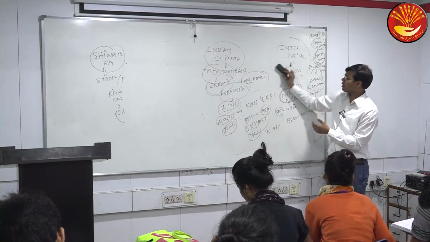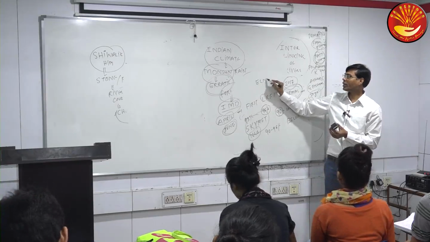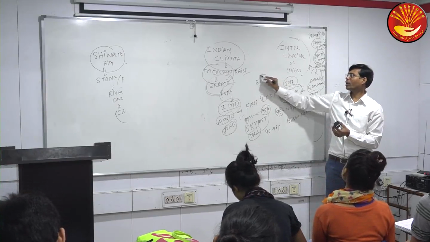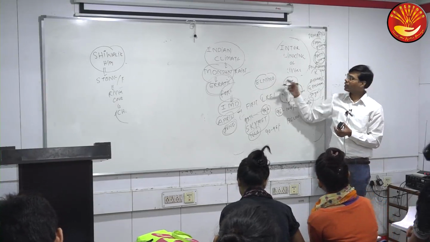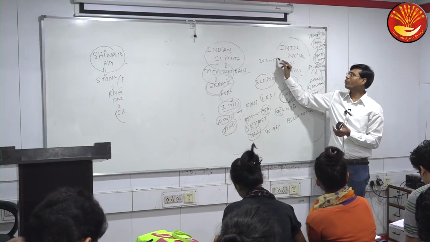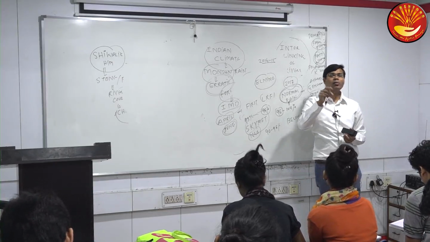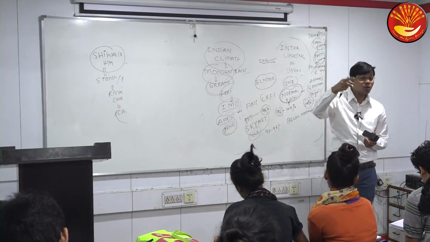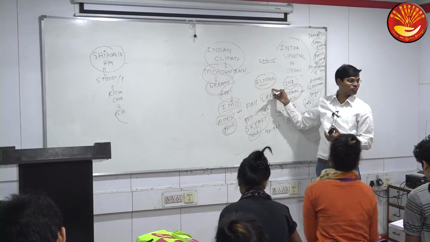The threat is there for which year? 17. So once again, this may be an El Nino year. We have seen El Nino in which years? 14 and 15 continuously. 16 was a normal year, but for a few months of 16 also El Nino remained. And again in 17 we are talking about El Nino.